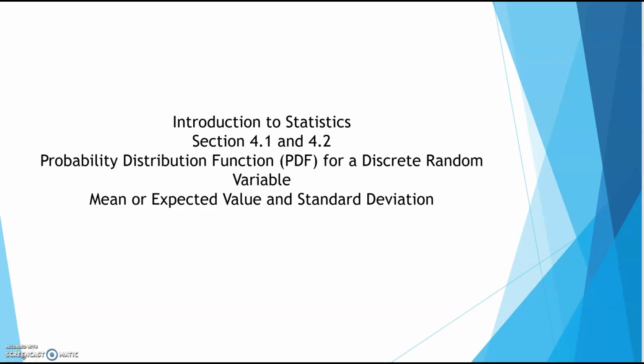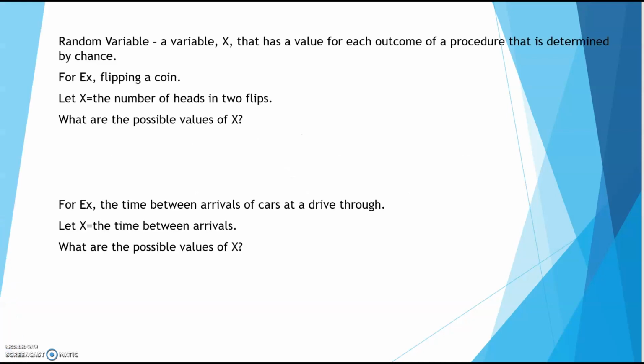Okay, in sections 4.1 and 4.2, we're going to be looking at the probability distribution function for discrete random variables and the mean, which is also called the expected value, and standard deviation. So a random variable is a variable, we denote it as capital X, that has a value for each outcome of a procedure that is determined by chance.